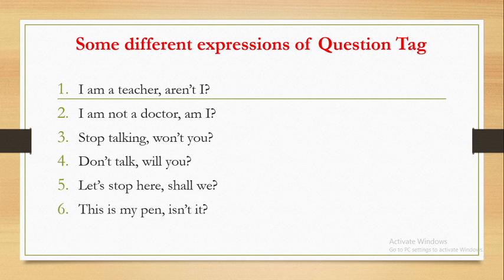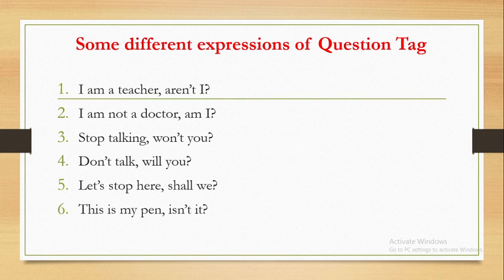If there is an imperative sentence, meaning a command, but it is said in a negative tone with some negative words like no, not, never, hardly, seldom, often, less often, then in that case the question tag will be positive. For example, don't talk, will you? Don't talk, will you? is the correct question tag.